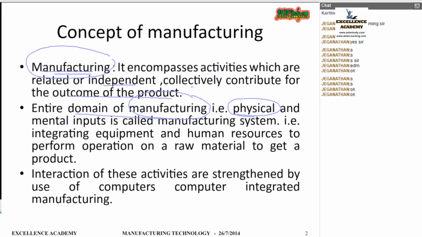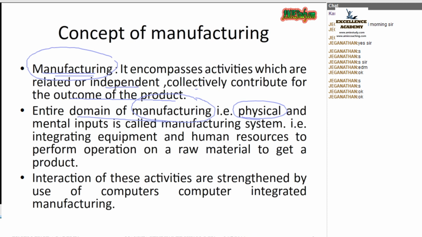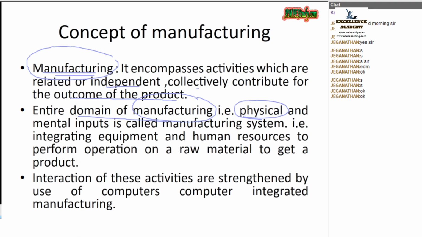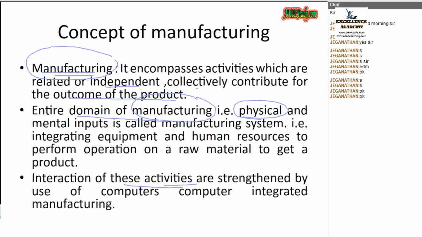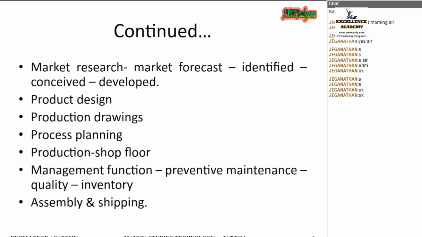Okay, that means if you are going to make a product, I have to collect data from the market, which type of product the customer needs, and based on that make a product design. Entire things come under the manufacturing section. Then the interaction of these activities is strengthened or made easier with the help of computers, and hence we call that computer integrated manufacturing, short form CIM. Okay, moving to the next slide.